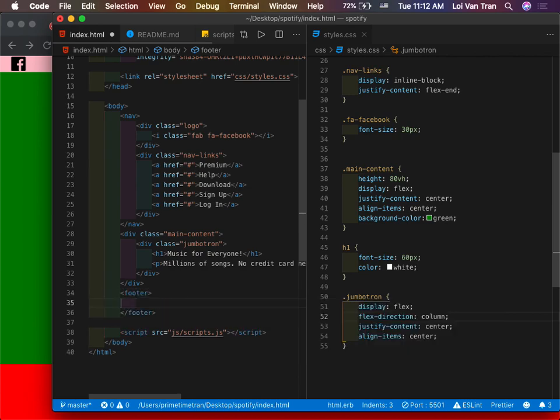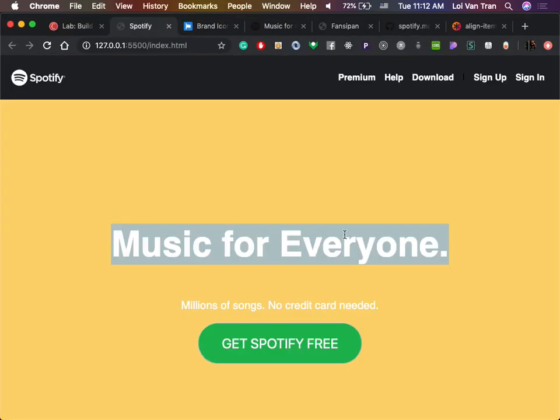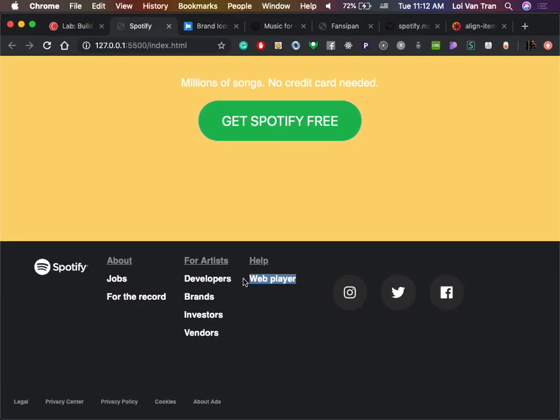Okay, so inside of here, let's look at Spotify as an example again. How many different things do we have? I know that you guys have been focusing on data science, so maybe you have not touched this, but there's a really important concept called columns and rows and containers in Bootstrap or in Bulma, and you guys gotta study the documentation and play around with it a bit before you get more familiar with it.